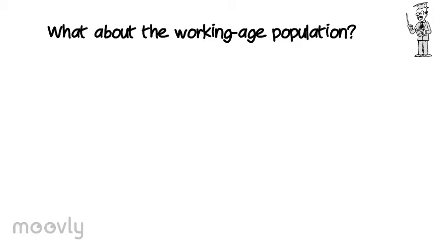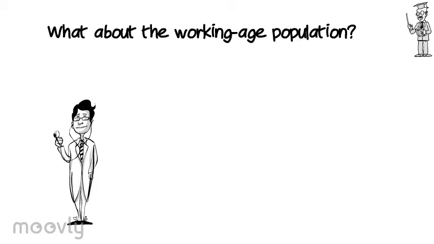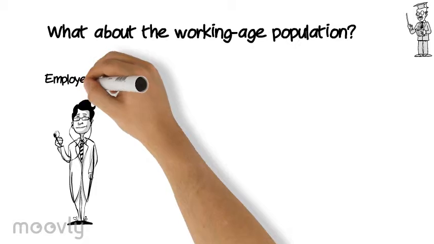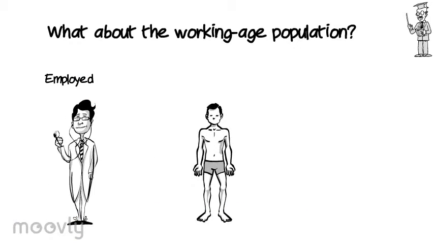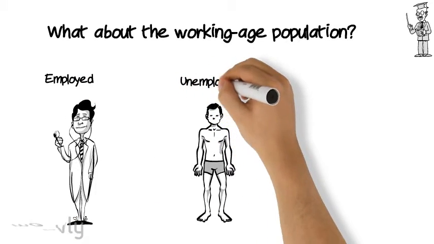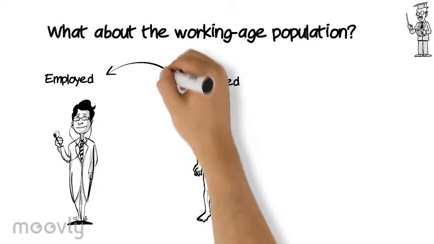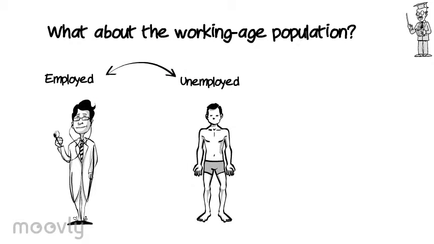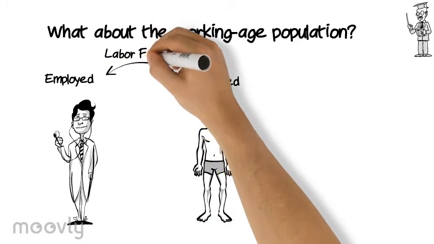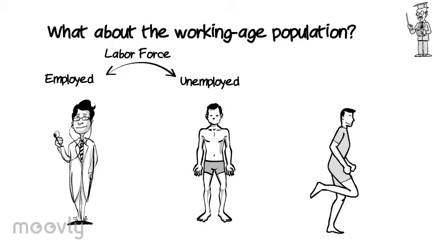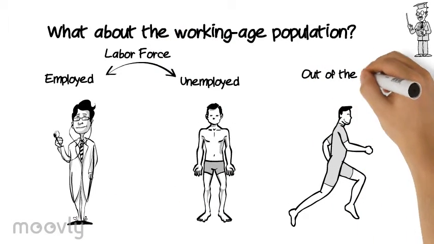Now let's focus on the working age population. There are three types of individuals. Those who hold a job, we call them employed. Those who are interested in working but cannot find a job, we call them unemployed. The sum of these two is what we call the labor force. The third type is those who decide not to participate in the labor force.